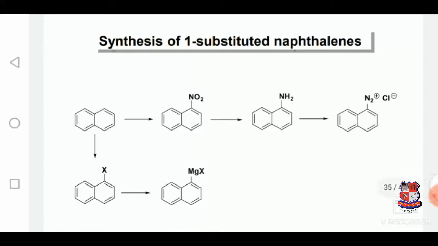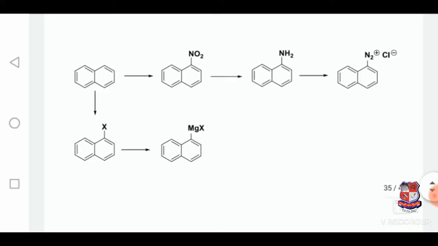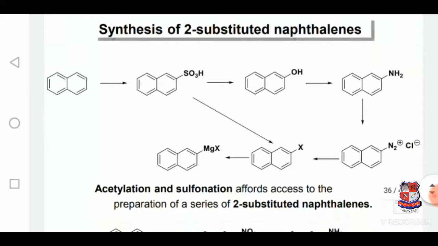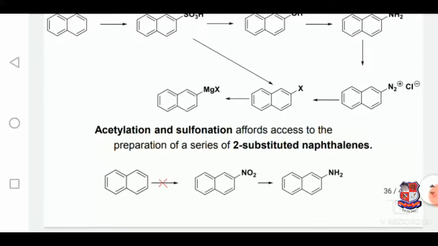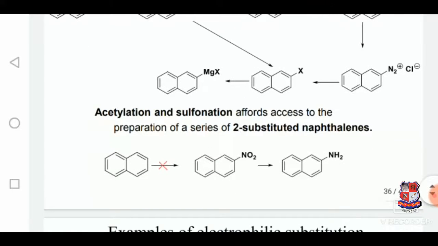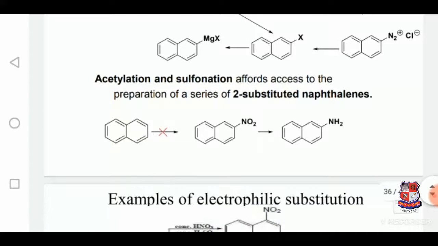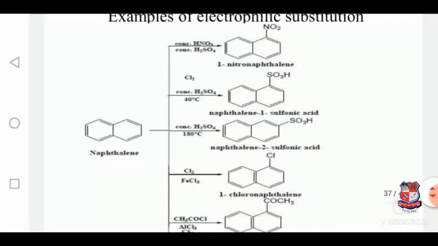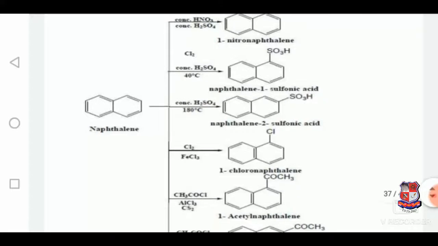Synthesis of one substituted naphthalenes. These are the reactions with the use of Grignard reagent. Synthesis of two substituted naphthalenes. Same, but acetylation and sulfonation afford access to the preparation of a series of two substituted naphthalenes. Examples of electrophilic substitution. This is a summary of how different reactions are taking place.